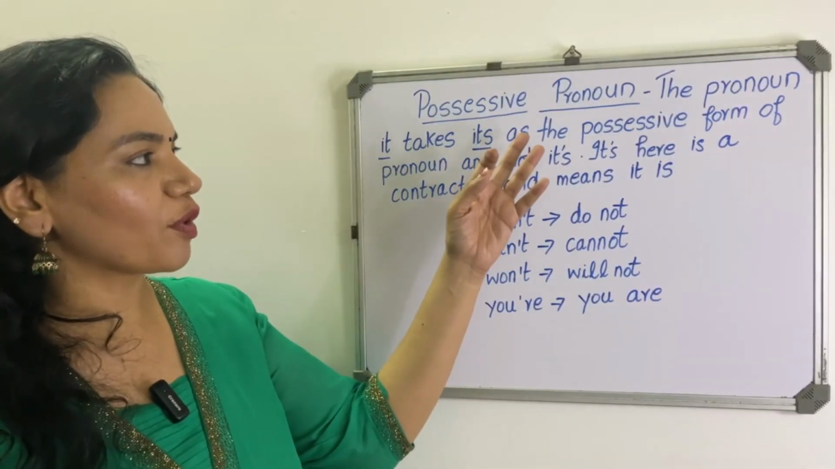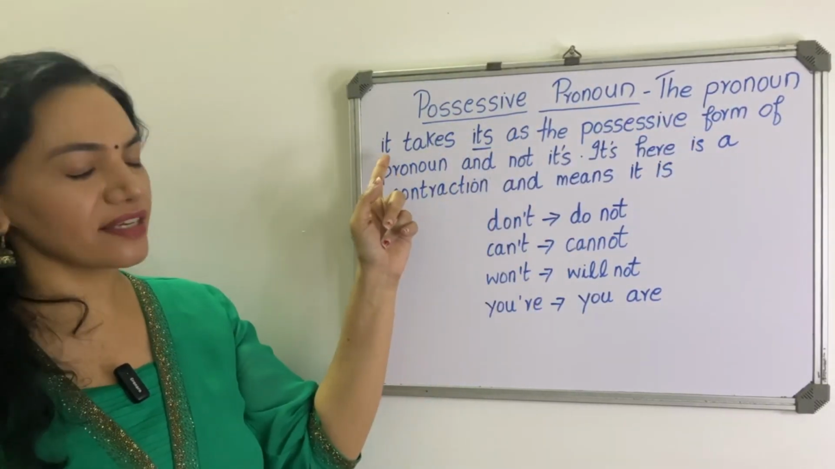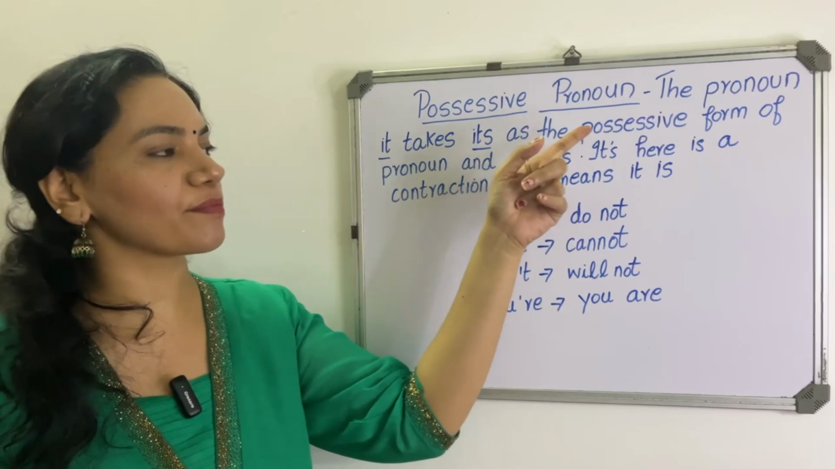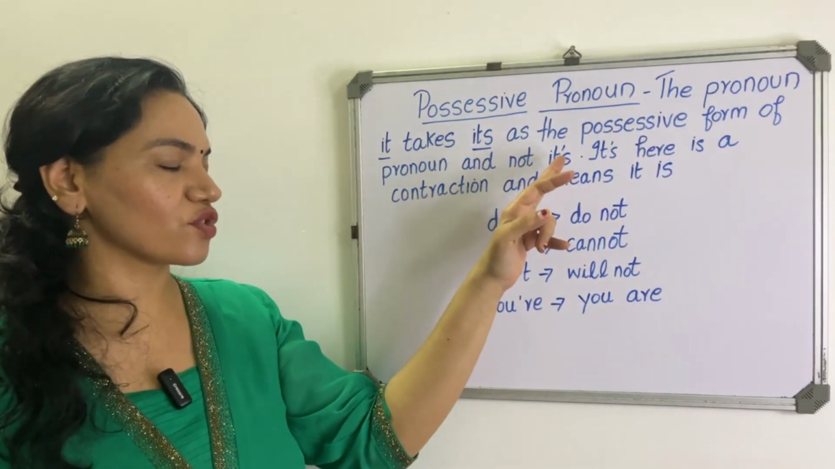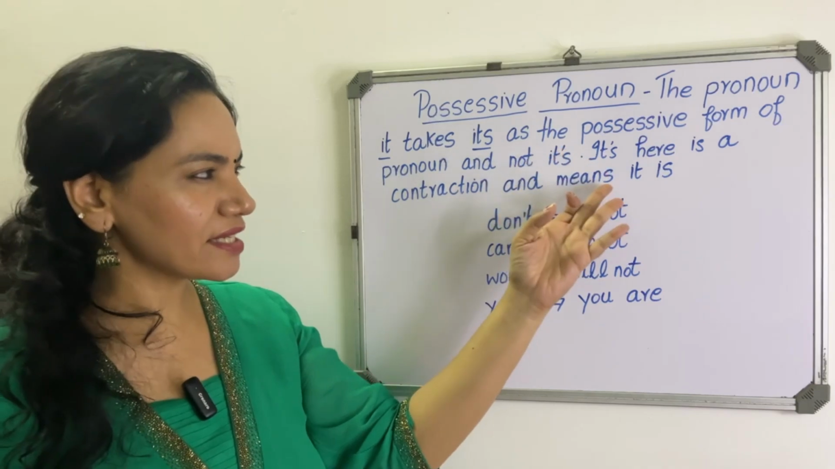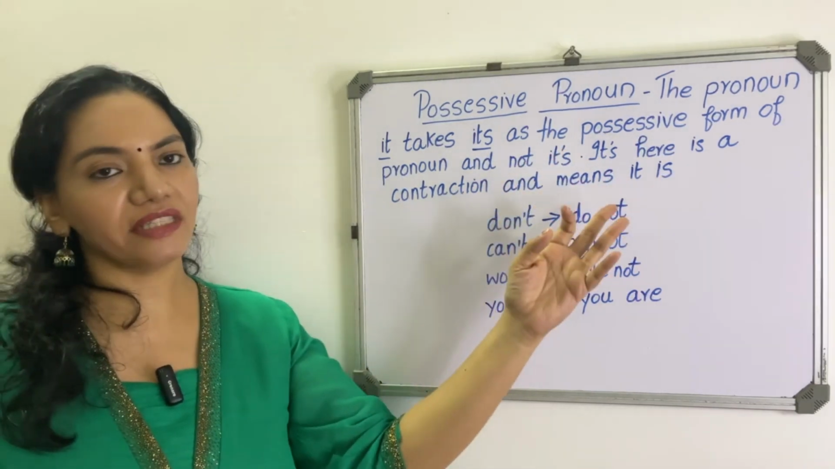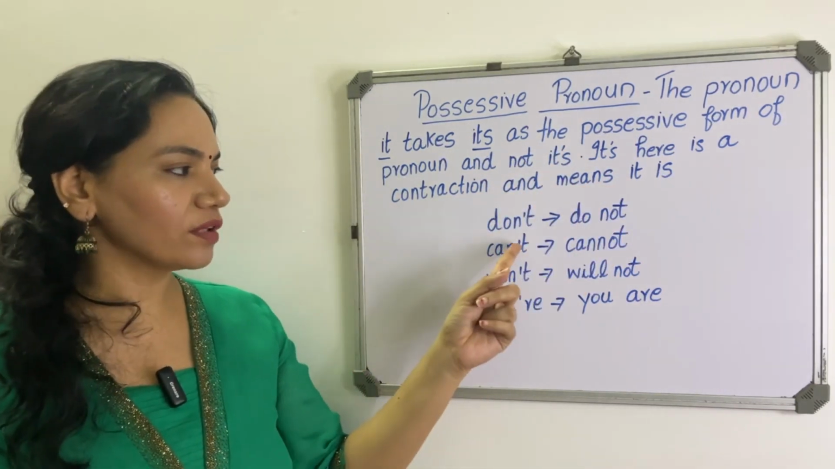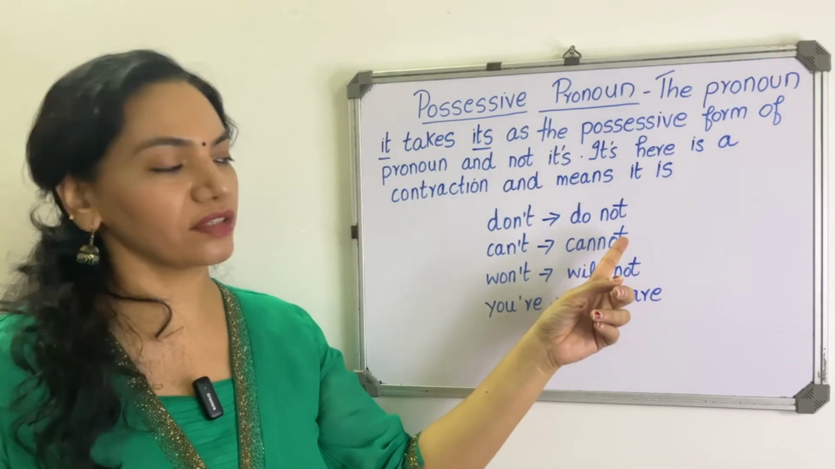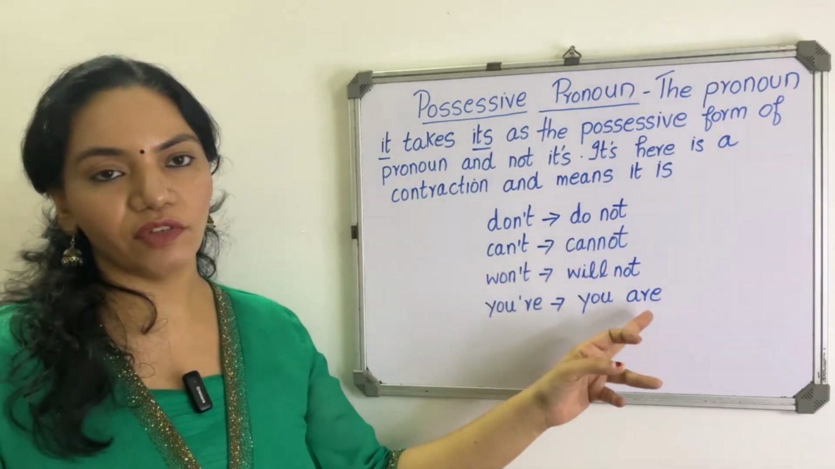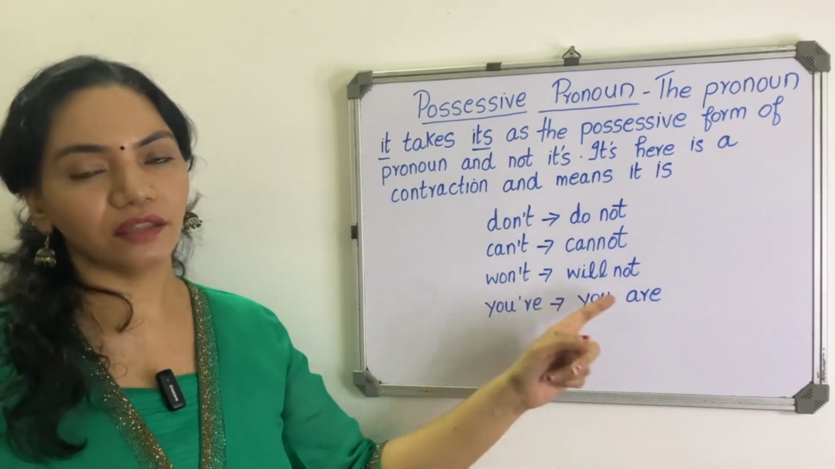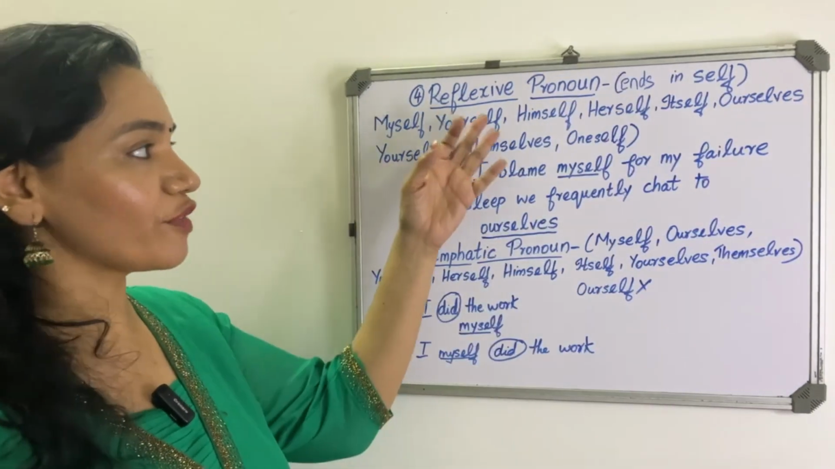In the possessive pronoun, the pronoun it takes its as a possessive form of pronoun, and not it's. There is no apostrophe. It's, with an apostrophe, is a contraction and means it is. Like don't means do not. Can't is cannot. Won't is will not. You're, you are.